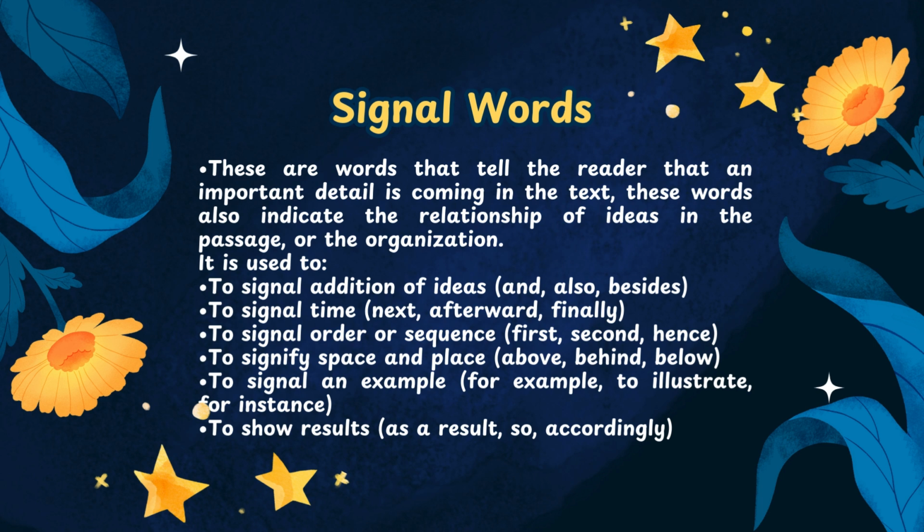Signal words. These are words that tell the reader that an important detail is coming in the text. These words also indicate the relationship of ideas in the passage or the organization. To signal addition of ideas, for example: and, also, besides. To signal time: next, afterward, finally. To signal order or sequence: first, second, hence.